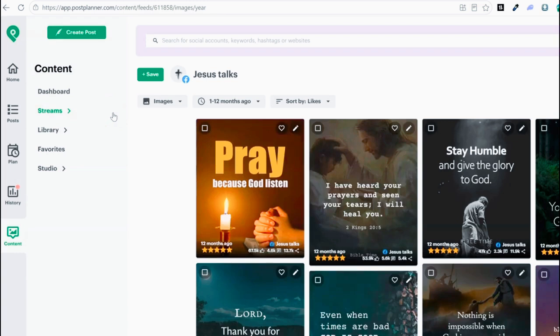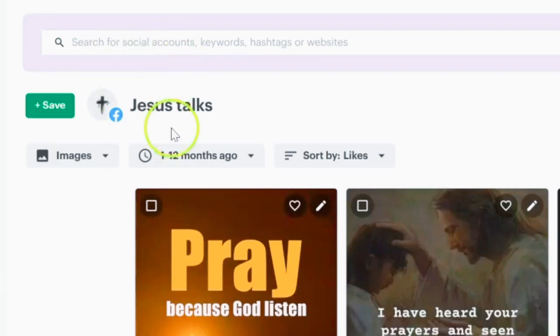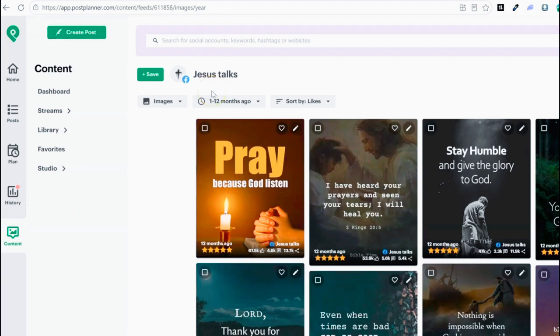So instead of scrolling Facebook for hours, I can research pages in the niche that I'm posting content in and ensure that I too can get engagement on my posts when I get them in front of the exact same audience. So all I did was type in the name of a page here, Jesus Talks, which I found just by looking through the Facebook search bar, which again is why keywords in the name of your page are important, because that is how people search and find pages.